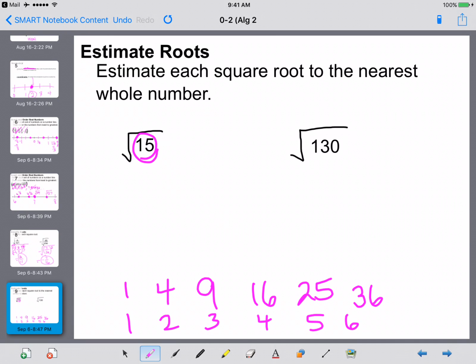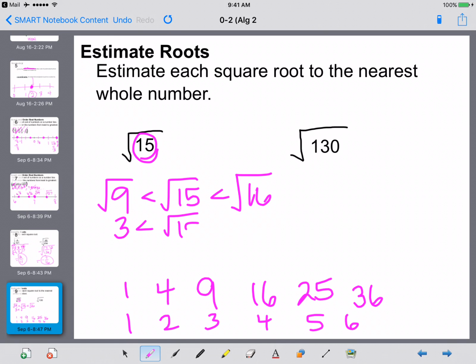When you're estimating square roots, what you do is you take this number, pick which perfect square it's closest to, or you find which squares it's in between. So it's somewhere in between the square root of 9 and the square root of 16, because 15 lands in between 9 and 16. So the square root of 15 lands somewhere in between 3 and 4. Since 15 is closer to 16 than it is to 9, our best whole number estimate for the square root of 15 would be 4.